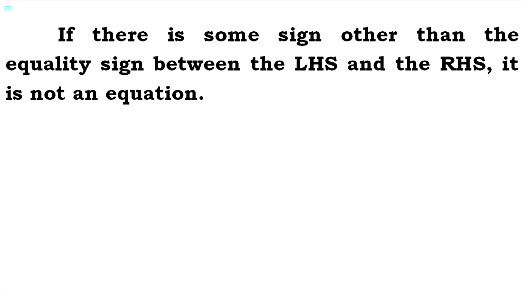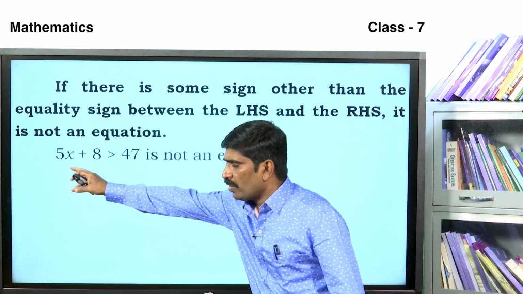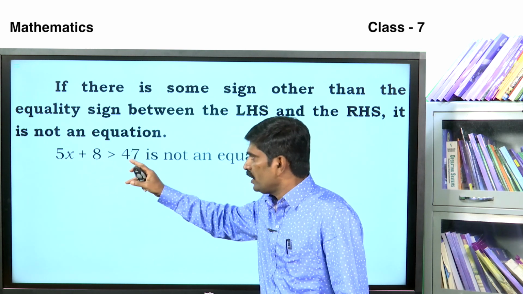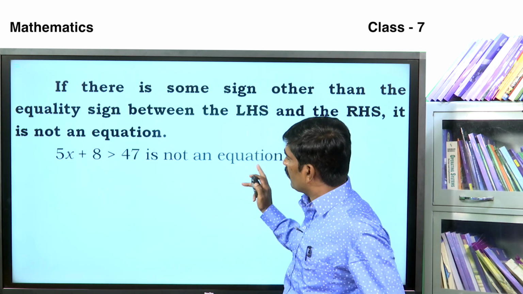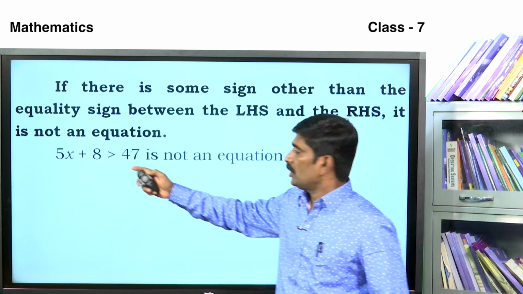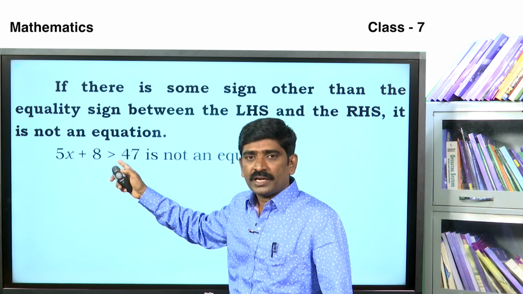Next, if there is some sign other than the equality sign between the LHS and the RHS, it is not an equation. For example, 5x plus 7 is greater than 47 is not an equation, because here there is not an equal symbol, it is a greater than symbol.